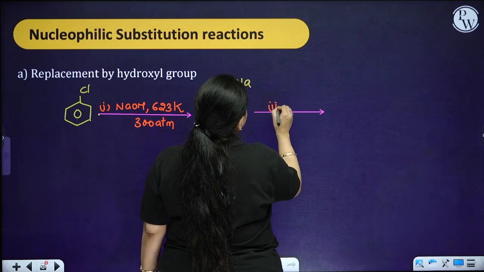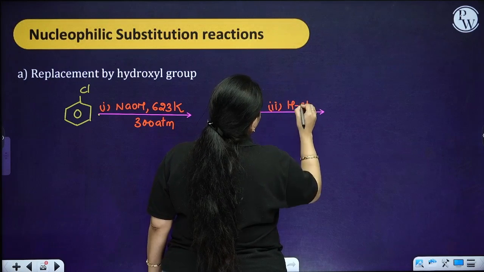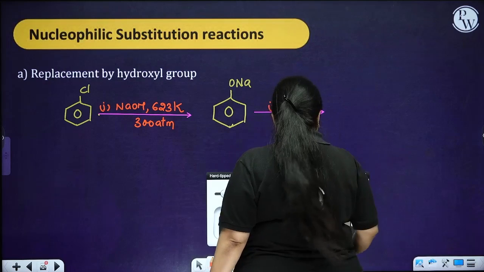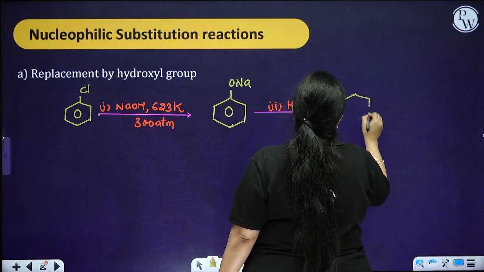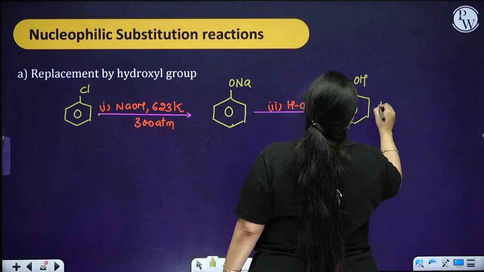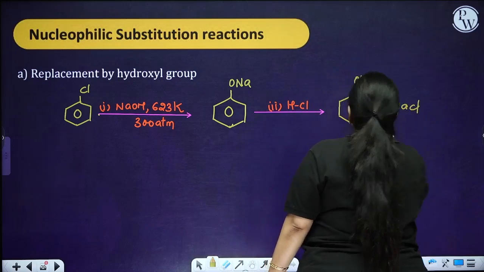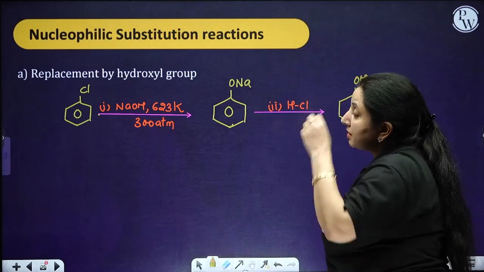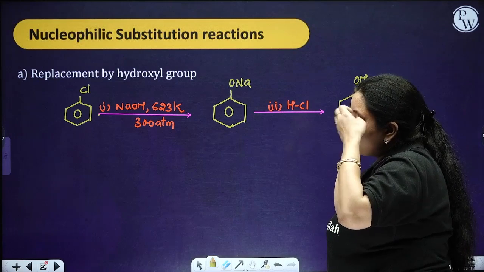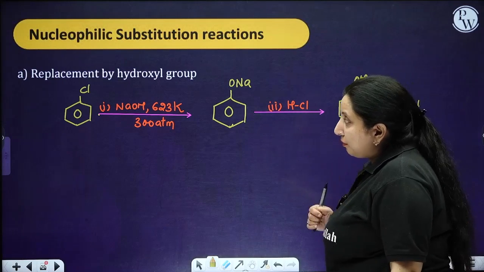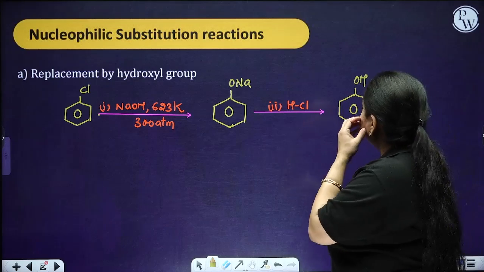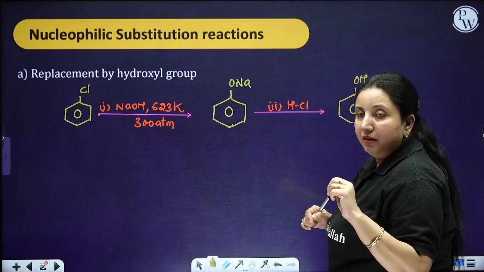So in the second step, you are going to have the acid. From here you are going to get the H plus ion. So your product is going to be phenol, OH over here, and NaCl is going to come out. So this is the replacement of the halogen by the hydroxyl group. Now look, because of the presence of the electron withdrawing group, you are going to have the ortho and the para positions.